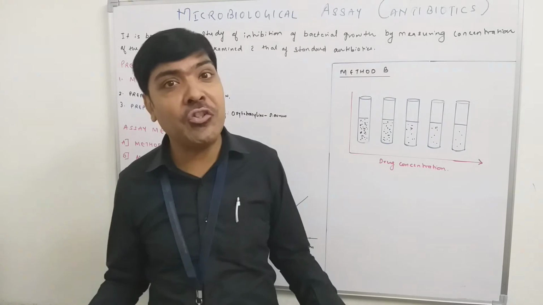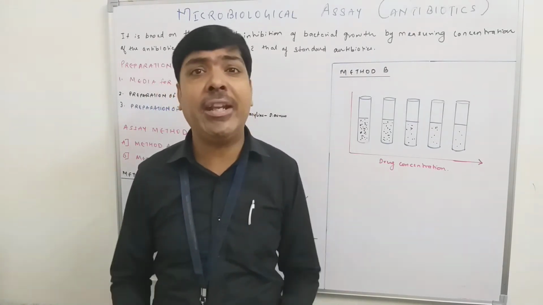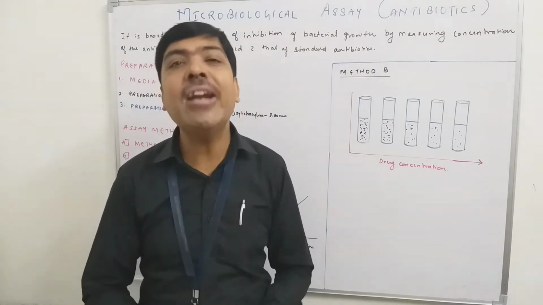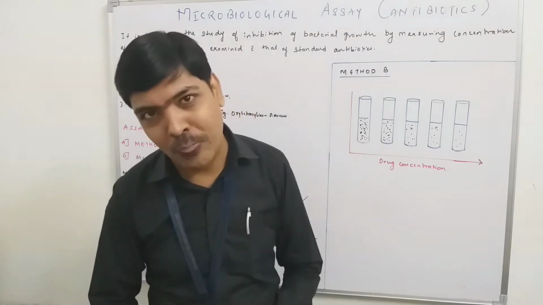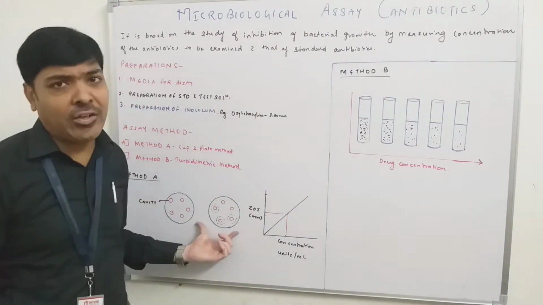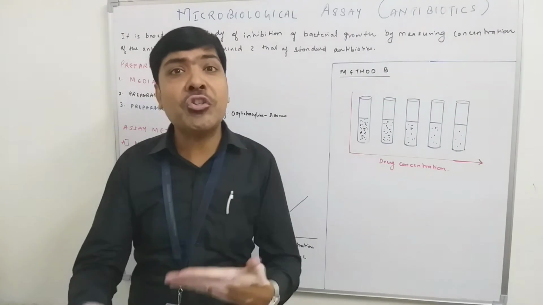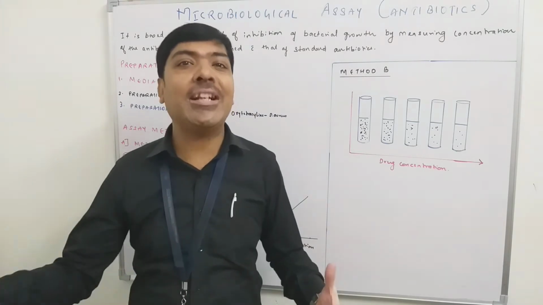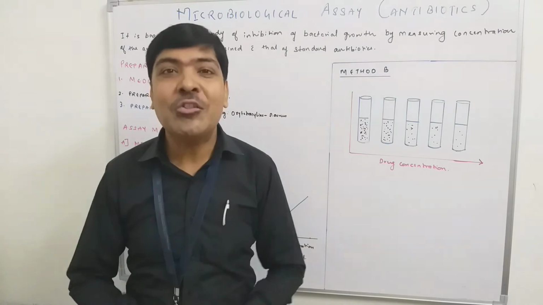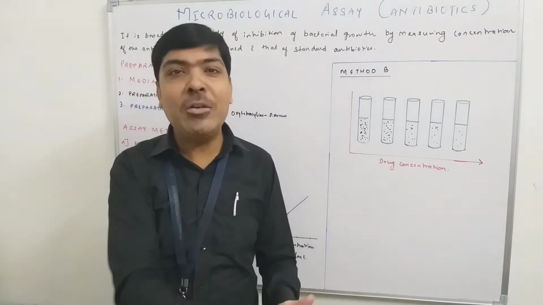But if your test solution, if your plant extract, if your new antibiotic, if your modified antibiotic, has the property to kill the microorganism, definitely you will find that the zone of inhibition is formed. So what we have to do, by using the standard antibiotic, for example this is the plate of the standard antibiotic, definitely the zone of inhibition and the concentration of the antibiotic will be proportional.